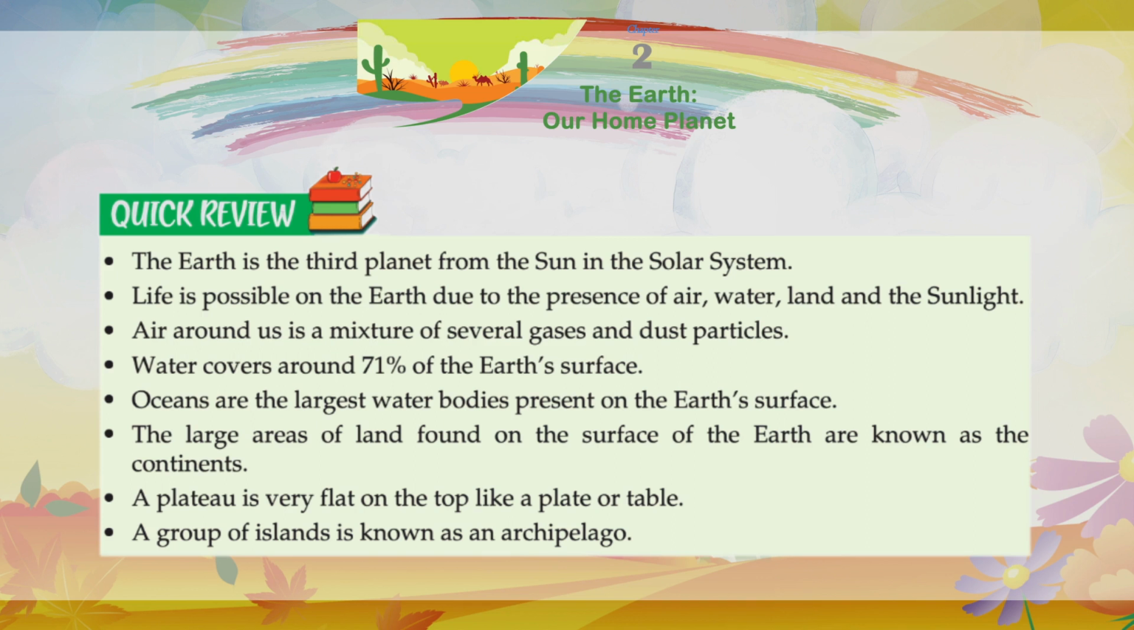The large areas of land found on the surface of the Earth are known as the continents. A plateau is very flat on the top, like a plate or table. A group of islands is known as an archipelago.